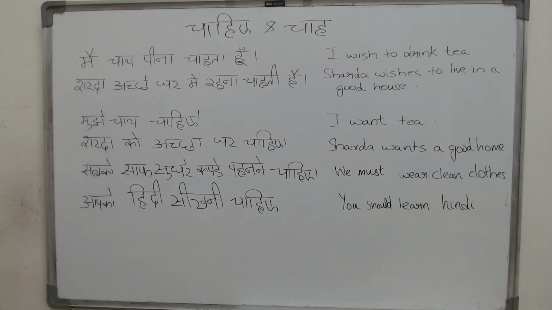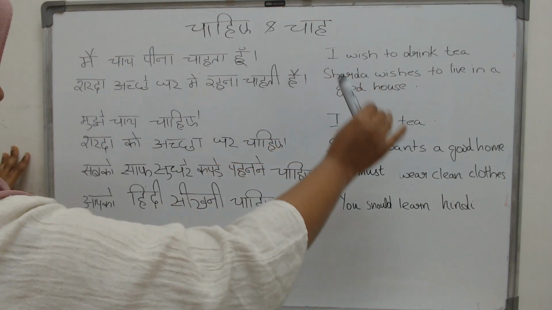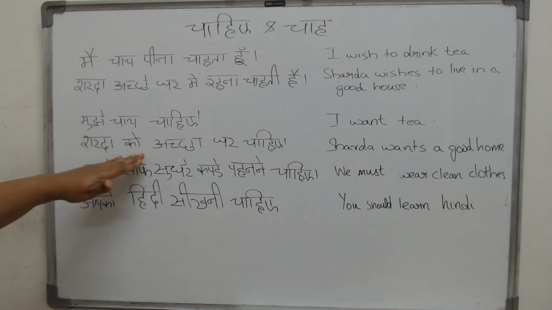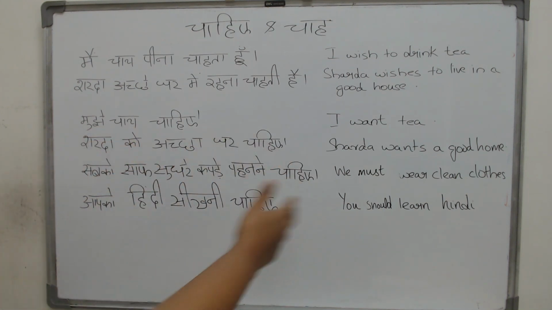Now look at the second sentence. शारदा अच्छे घर में रहना चाहती है. Sharda wishes to live in a good house. But here, शारदा को अच्छा घर चाहिए. Sharda wants, Sharda needs a good home.